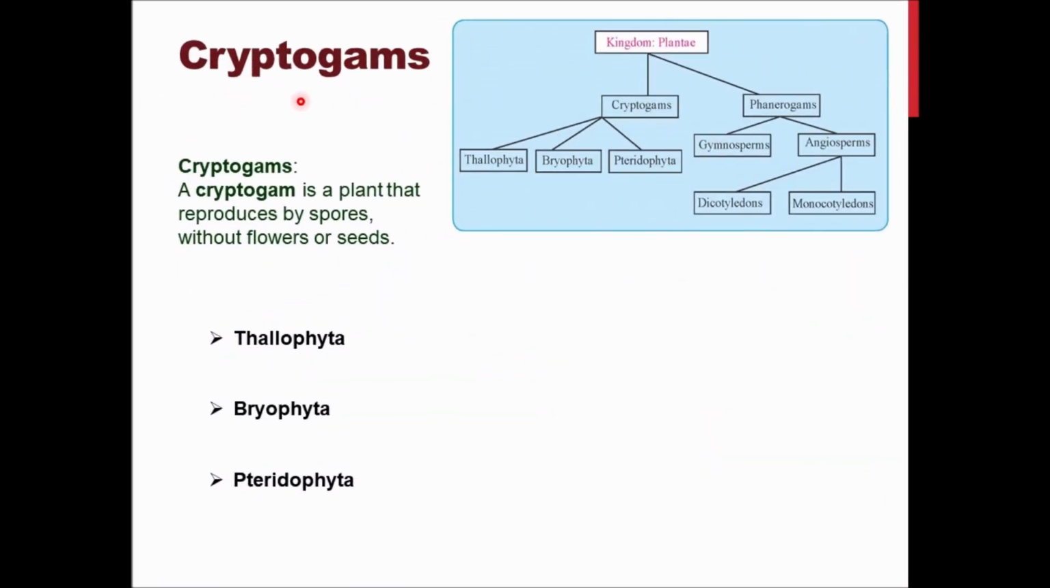So, moving on with first, cryptogams. A cryptogam is a plant that reproduces by spores, without flowers or seeds. That's the main feature of these plants. You must have seen a lush green carpet, like when it is monsoon and all. These types of plants do not have any seeds or flowers. Only with respect to their spores do they reproduce. There are three types I told you: Thallophyta, Bryophyta and Pteridophyta.